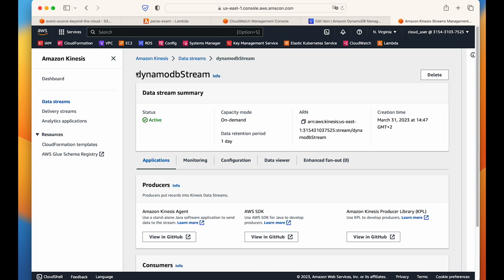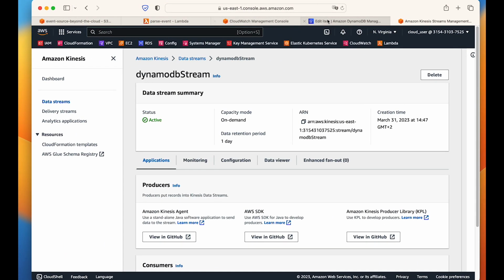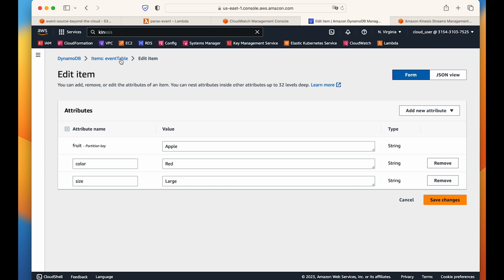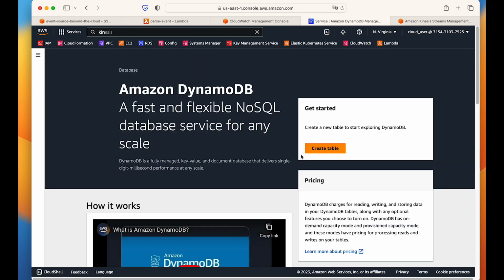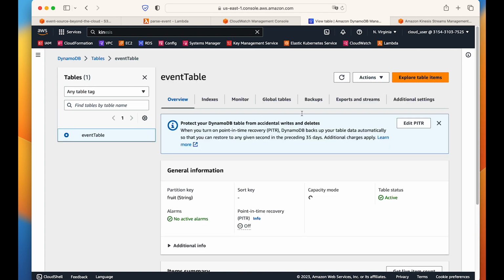What we have to do, we have to configure this data stream to respond to an event coming from DynamoDB table. Which event? Any insert of data event from DynamoDB table. So we have to configure that into DynamoDB table, where whenever there is any insertion, it will call this Kinesis data stream. So let's go to DynamoDB table, and inside this table, we have this exports and streams.